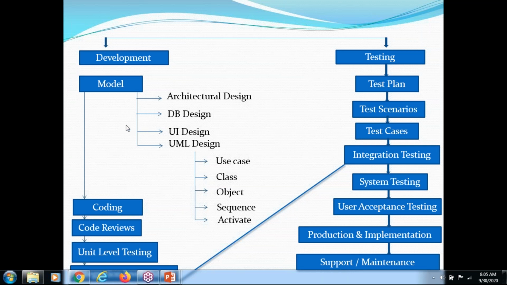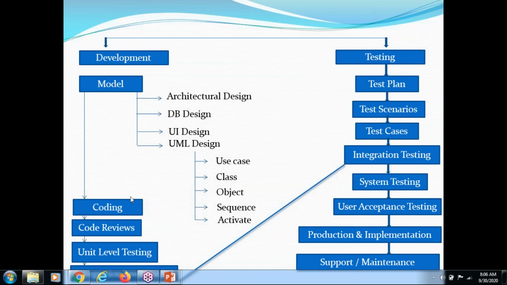The developer will start with the architectural designs, DB design, and UI. What is UI? User interface. Yes. Architectural designs, DB designs, user interface design, UML, Unified Modeling Language. They have some diagrams. Based on the diagrams, the developer starts the coding.